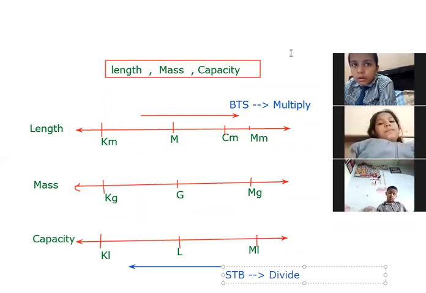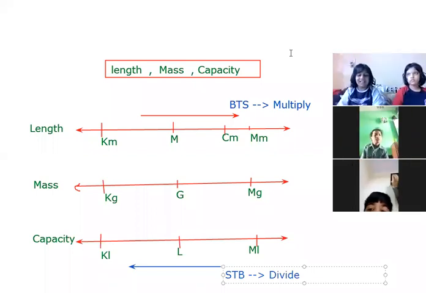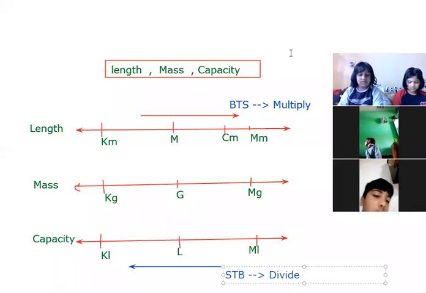Tell me fast. Ma'am, your voice cut out a little, so we could not hear. Beta, when we convert the bigger unit into the smaller unit, what operation do we do?